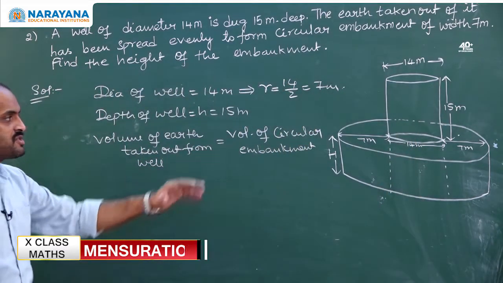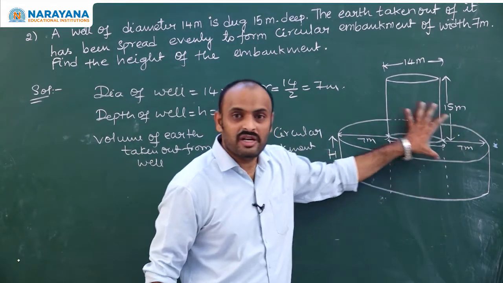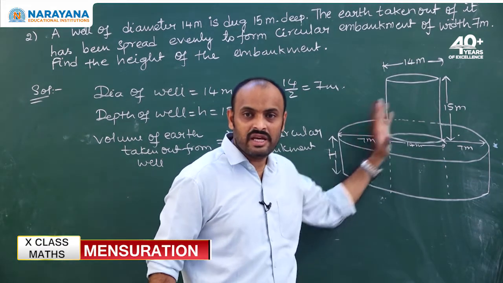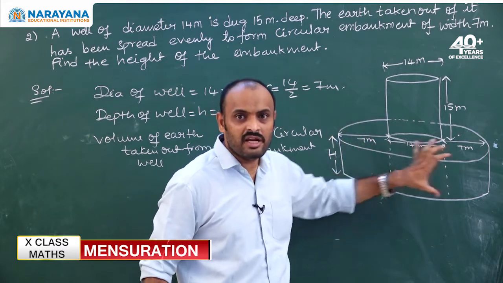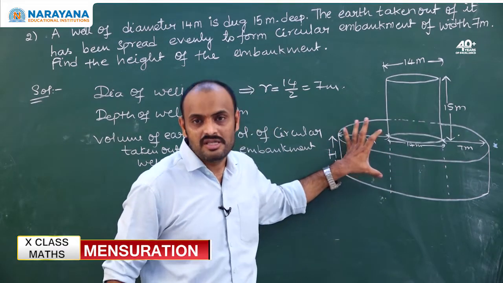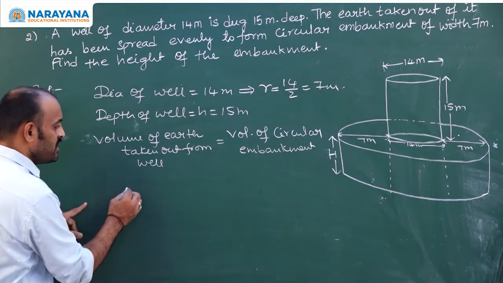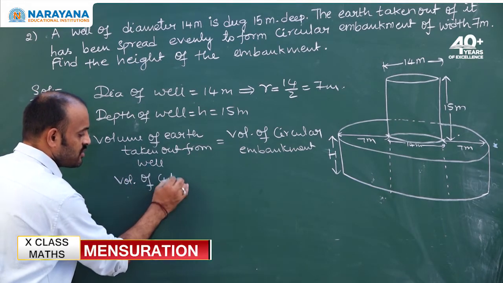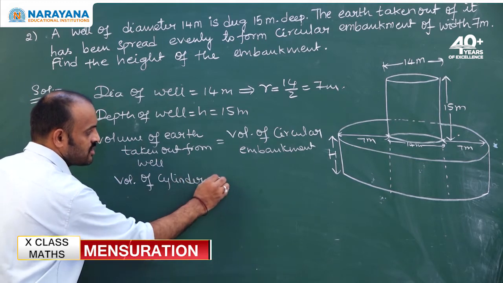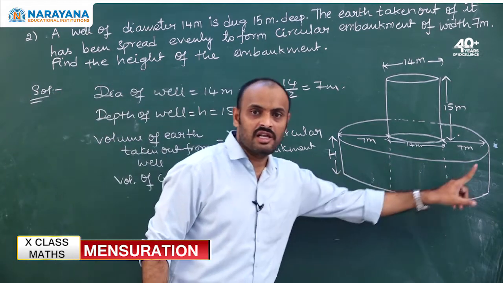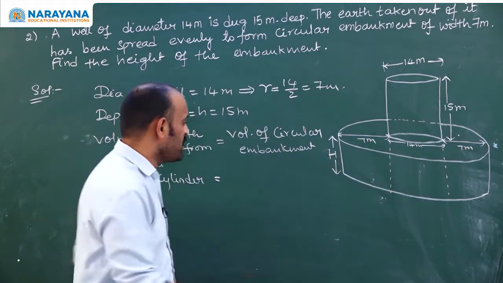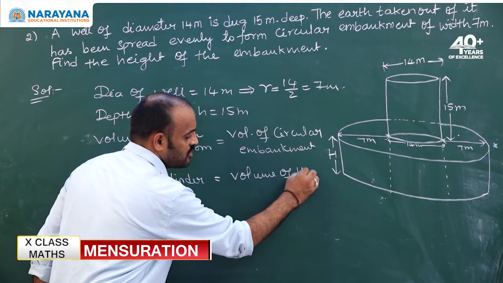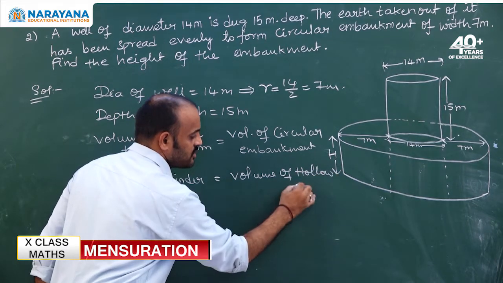So with this, what did you observe? The embankment is nothing but a hollow cylinder, because the well is there. Surrounding the well they are making an embankment. That means this embankment is nothing but a hollow cylinder. So volume of earth taken out, volume of cylinder, is equals to volume of circular embankment, which is the volume of a hollow cylinder.